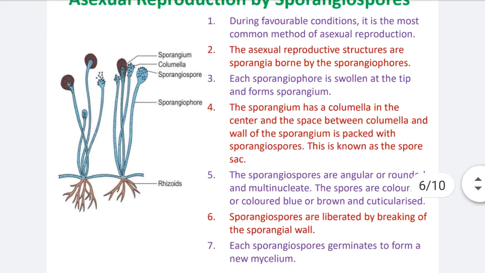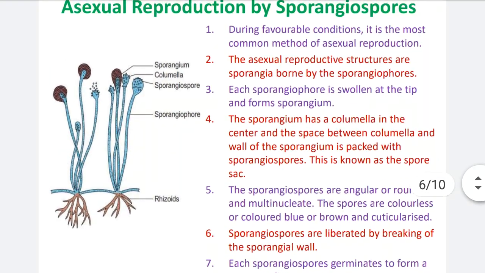How are sporangiospores developed? When the mycelium is matured, it produces the sporangiophore. At the tip of the sporangiophore, the sporangium is developed, and the sporangium produces many sporangiospores, and these sporangiospores are nothing but the asexual spores. They cause asexual reproduction in rhizopus.